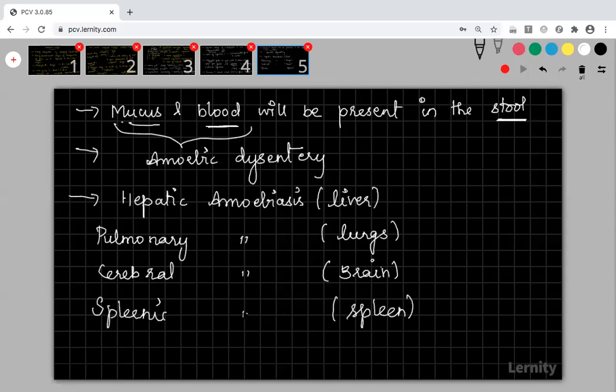All these are different types of amoebiasis caused by the same causative organism, Entamoeba histolytica, but the target organ will be different in some cases. So instead of going to the intestine, sometimes it will cause infection in the liver, lungs, brain and spleen.